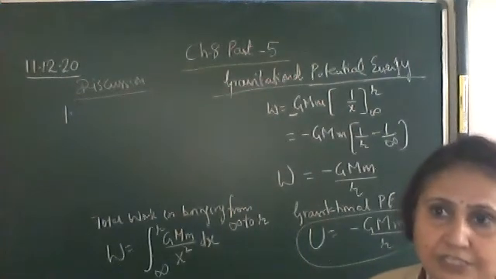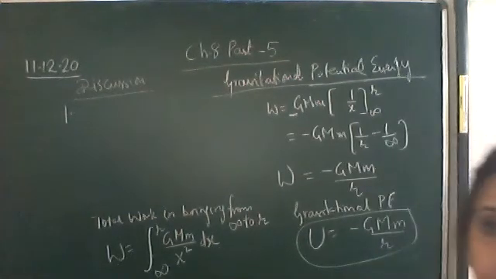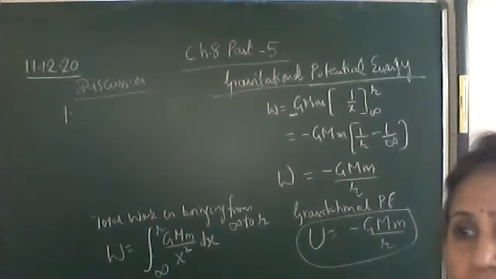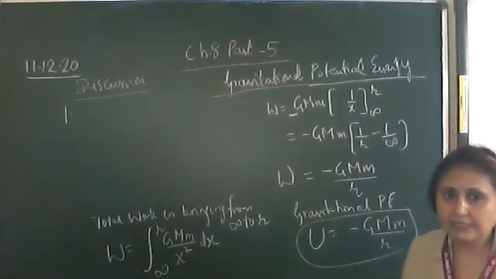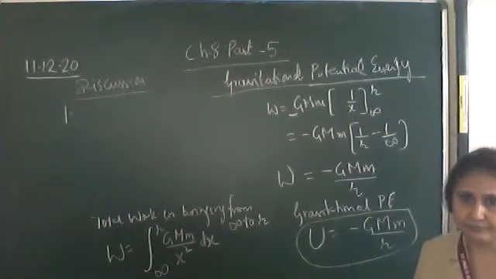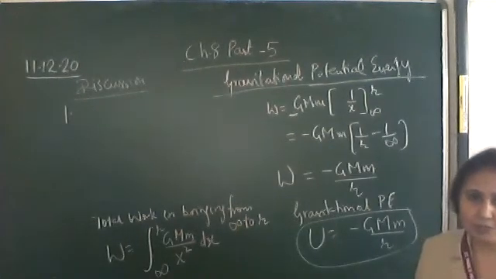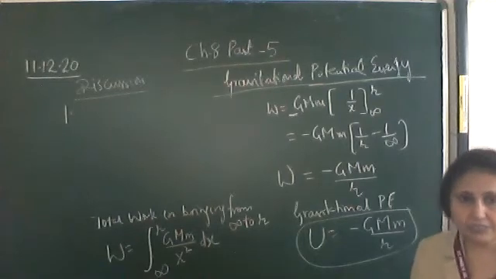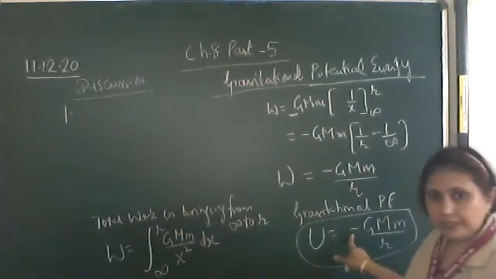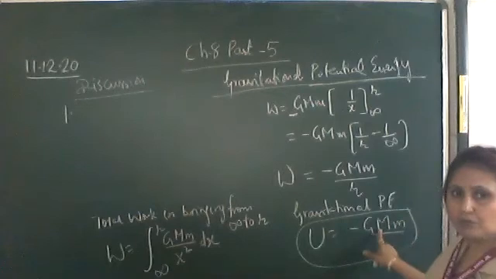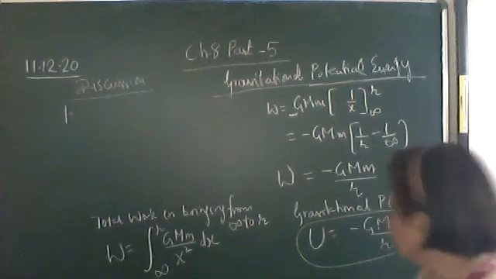Gravitational potential energy is negative, which means that the gravitational force is attractive. So we are getting the potential energy to be negative, so the gravitational force is an attractive force. It means this body is bound to the mass, the force is attractive. Okay, second point.